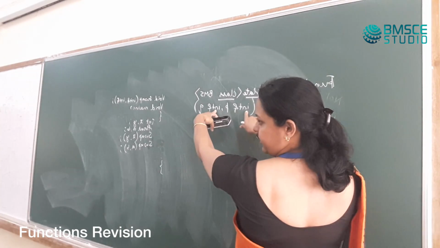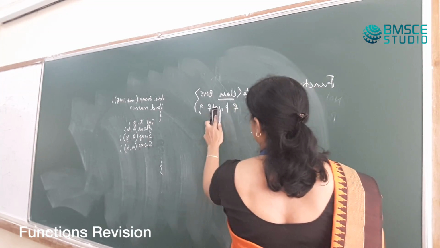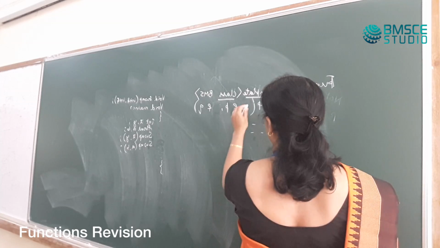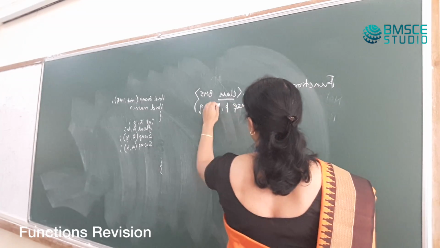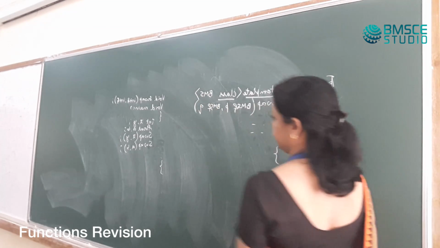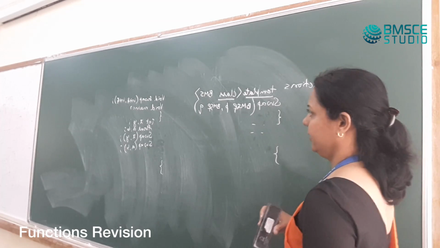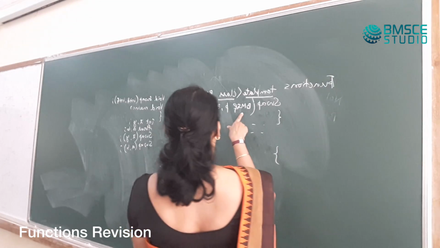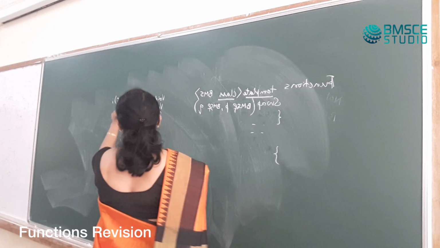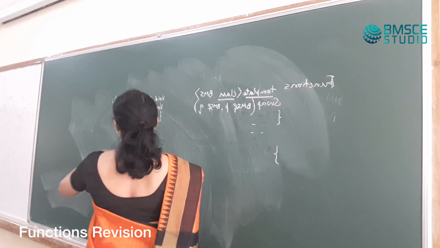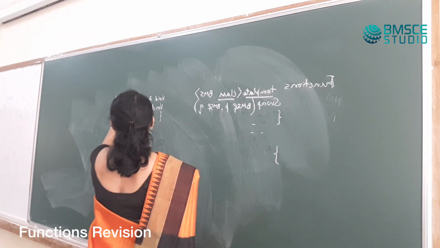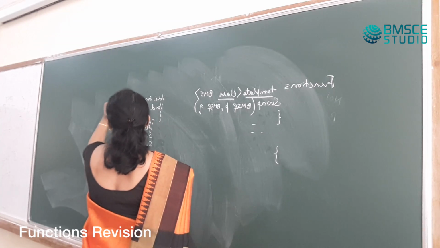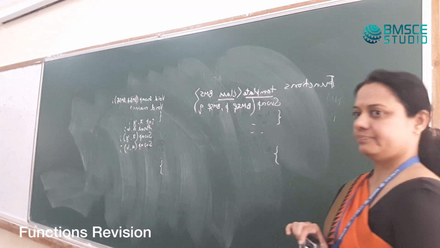Now I can't be specific with int ampersand and int ampersand. What do I have to change it to? BMS ampersand and BMS ampersand. However I write this first line, that should be the same as the prototype. So it is BMS ampersand and BMS ampersand here.